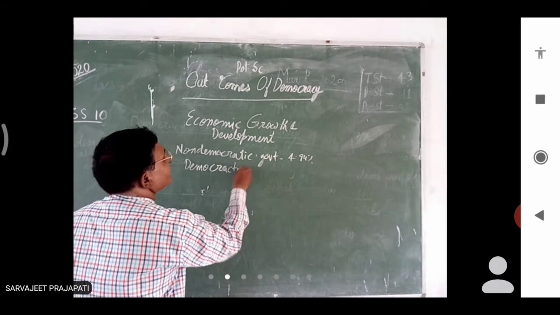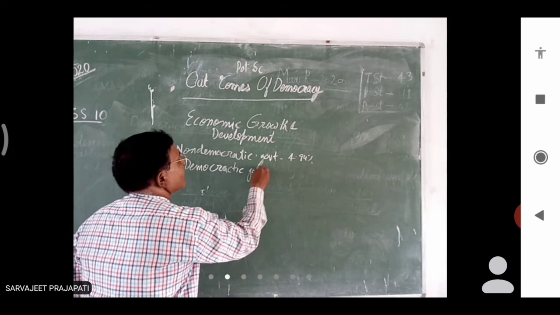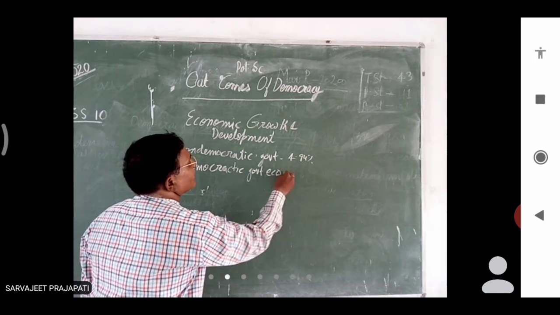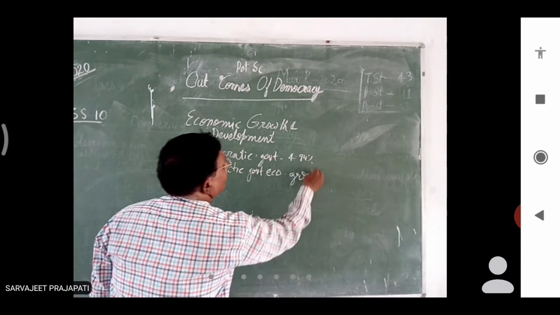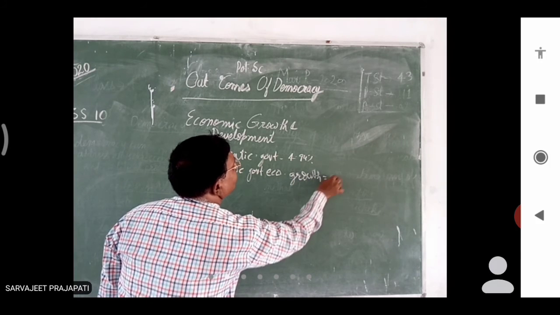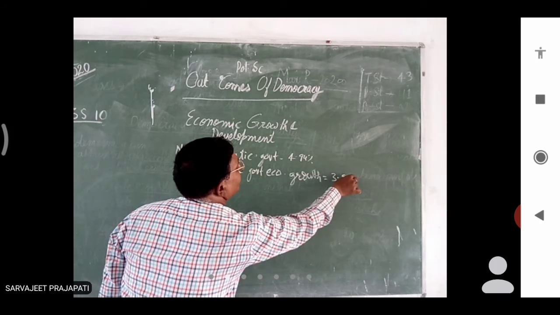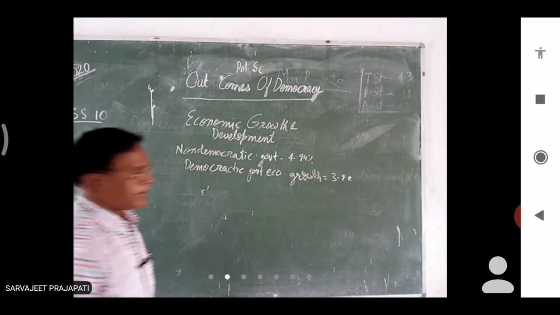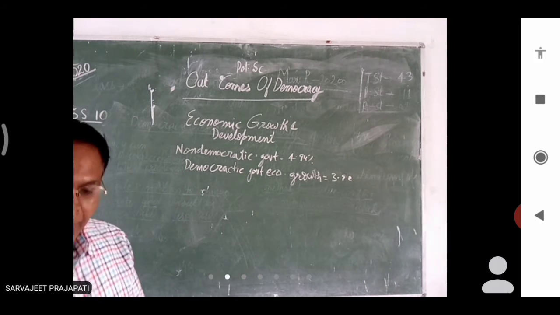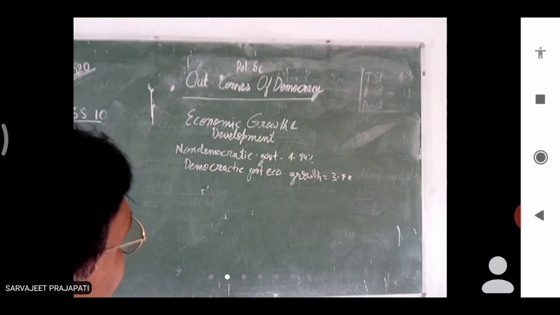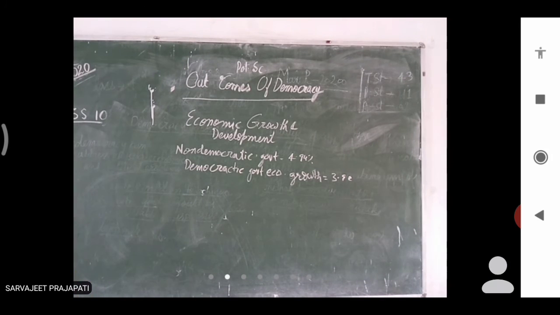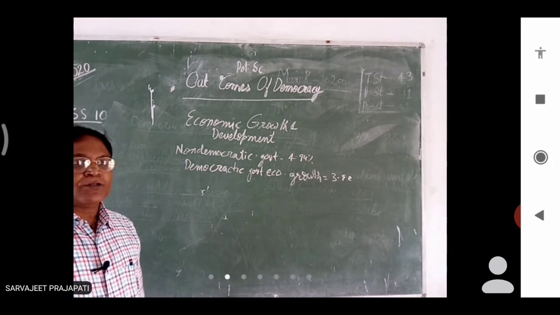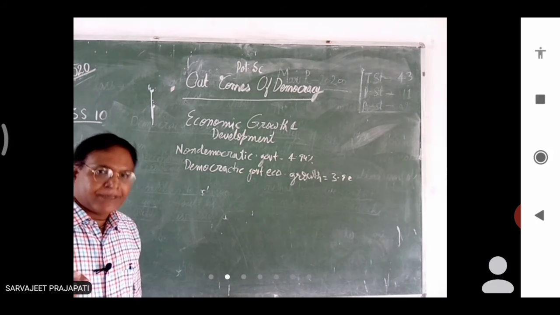Democratic government economic growth is very less. It is approximately 3 point something 92 or so. This is a record. Okay, so we have found that democratic government has very less economic growth, and its development is quite slow, and the literacy rate is also poor.